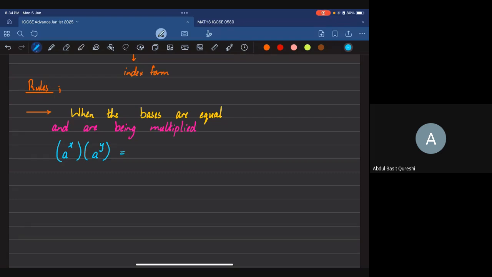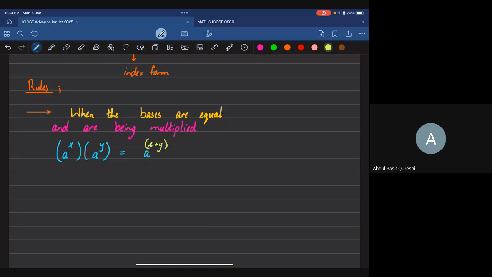Now, what you're simply going to do is, if your bases are equal and are being multiplied, you will consider the same base, and simply add the powers up, whatever those powers may be.